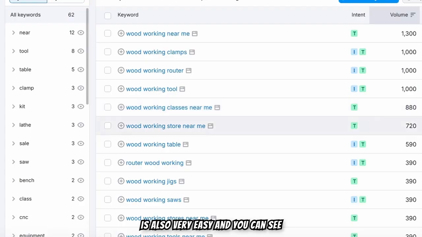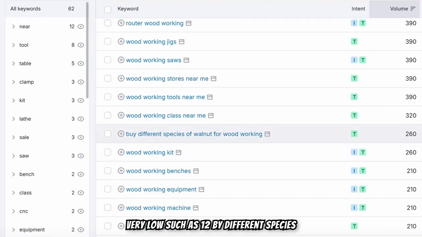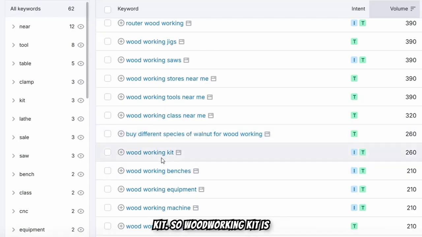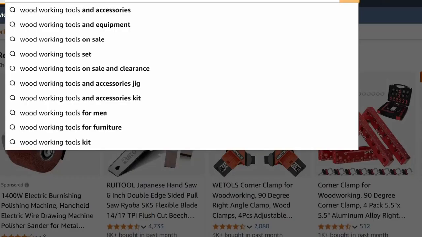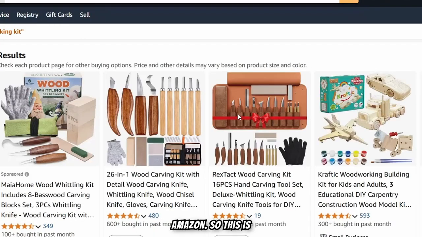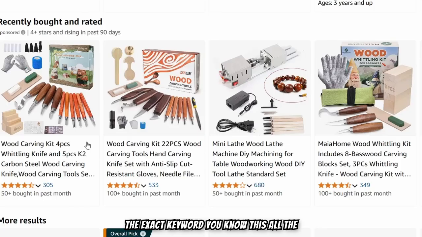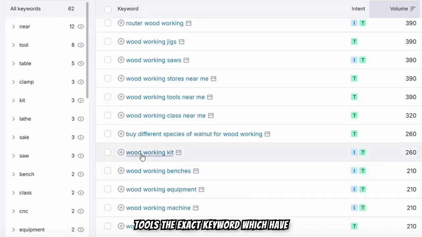Now, this is also very easy, and you can see there are some keywords with very low difficulty, such as 12, like buy different species of walnut for woodworking kit. Woodworking kit is a very high intent keyword, because if I copy this keyword and type woodworking kit inside Amazon, these are the exact tools for the keyword, which has 260 volume and very low keyword difficulty.